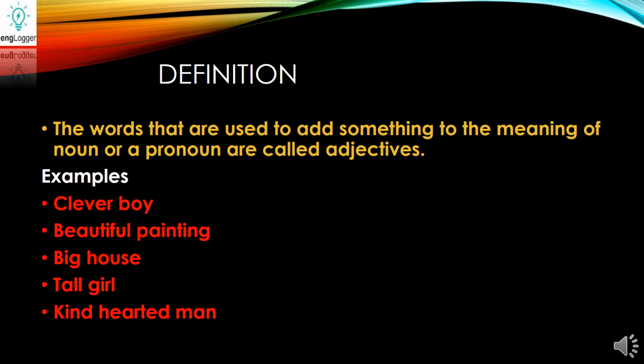For example, clever boy. How is the boy? The boy is clever. Beautiful painting, big house, tall girl, kind-hearted man. So all these adjectives, clever, beautiful, big, tall, kind-hearted, are telling us something about nouns.